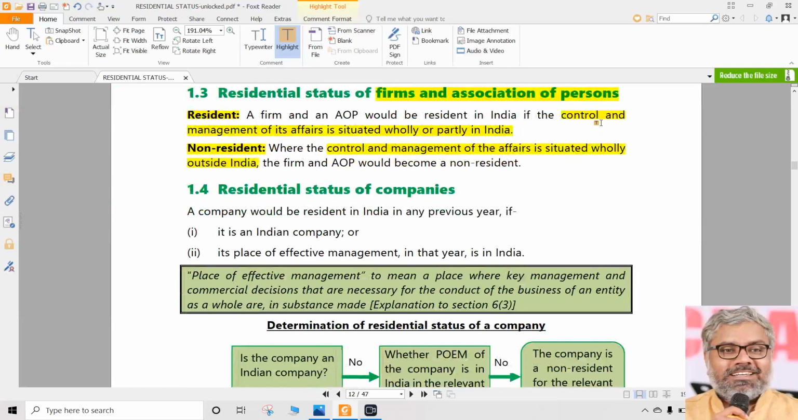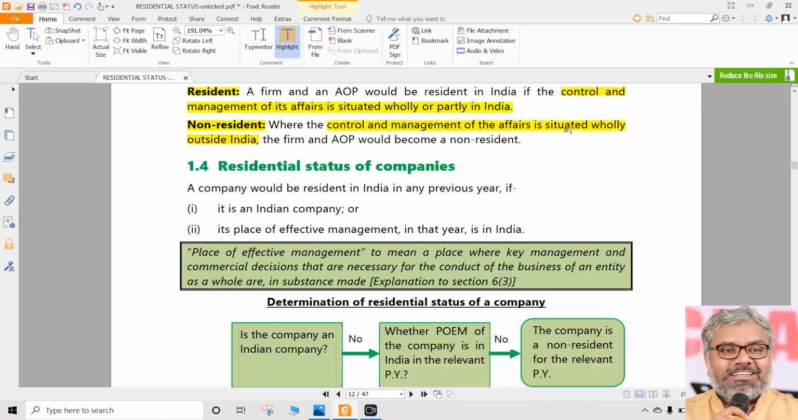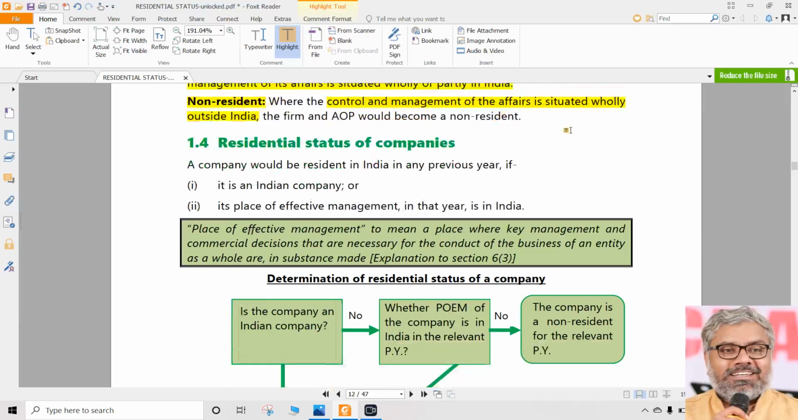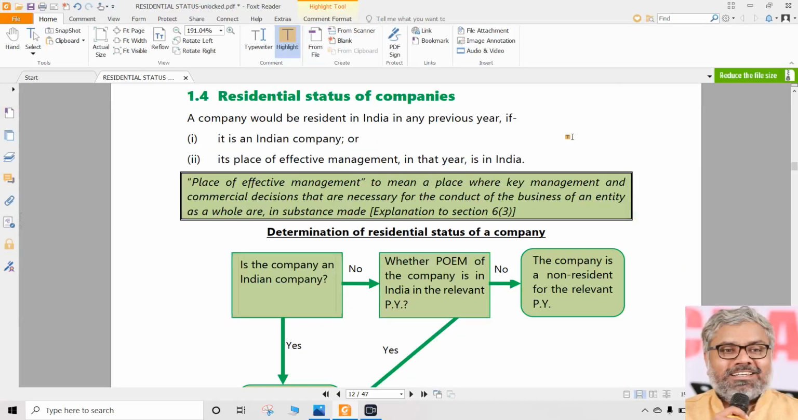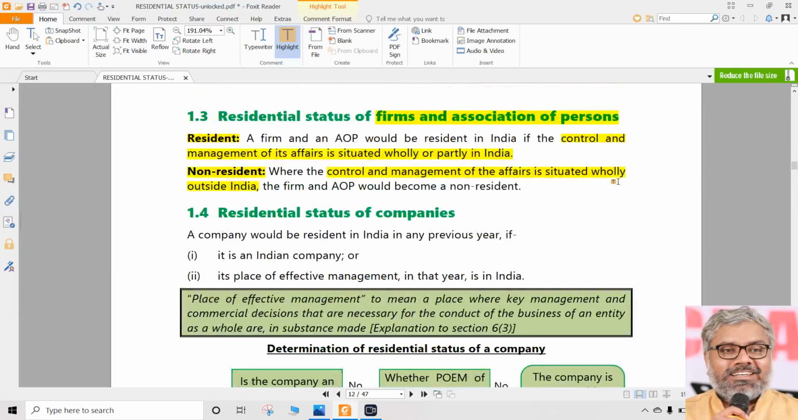We only have to check the fact whether control and management of affairs is situated in India or outside India. If it is situated even partly in India, it becomes a resident. If it is situated wholly outside, then it becomes a non-resident. That is about the residential status of firms and AOPs.